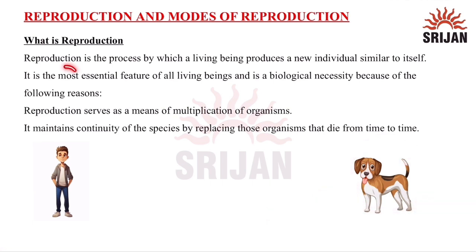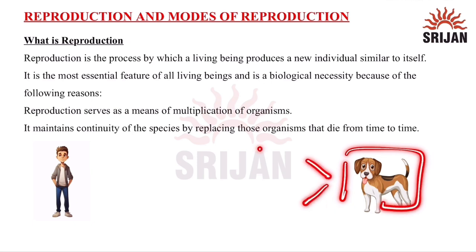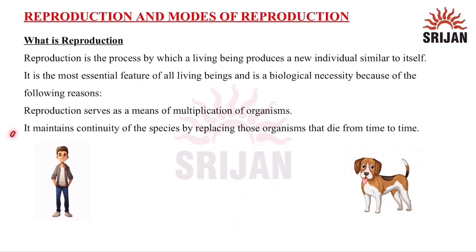Now, it is the most essential feature of all living things, and it is a biological necessity because of the following reasons. First, it serves as a means of multiplication of organisms. Now this dog will multiply. It can produce two dogs by reproduction, so the species will expand like this. Second, it maintains a continuity of the species by replacing those organisms that die from time to time.